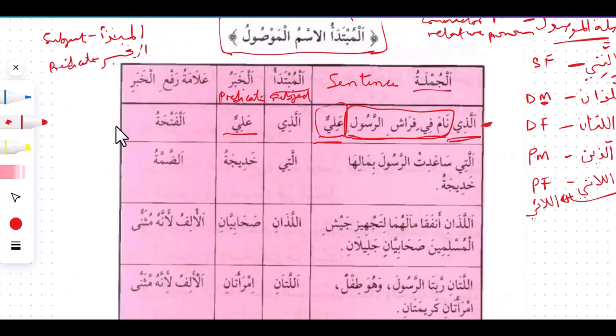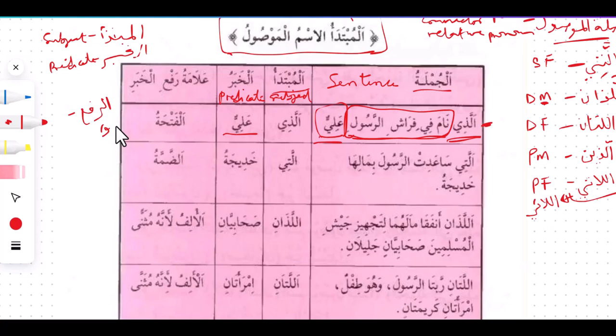Now, alamatu raf'i al-khabar. So the sign that will make us know that this Ali is raf'u, because we have what we call ar-raf'u. It's basically used for anything that ends with dhamma. Any word in Arabic that ends with dhamma, like al-masjid, that dhamma you have there makes that masjid a raf'u. But it is not only this dhamma that represents a raf'u. We have alif, we have muthanna, as the case may be.